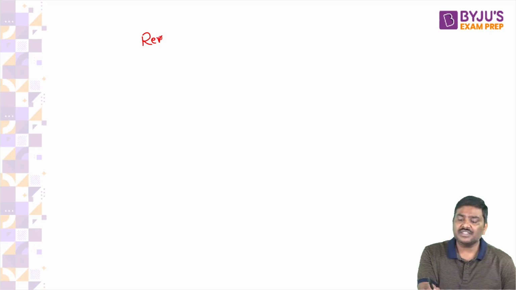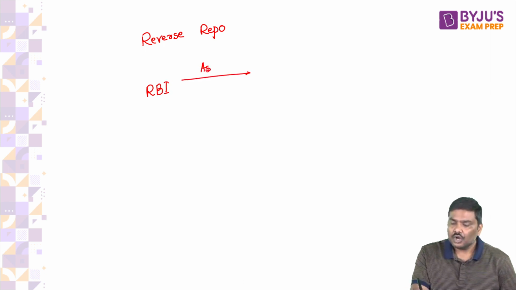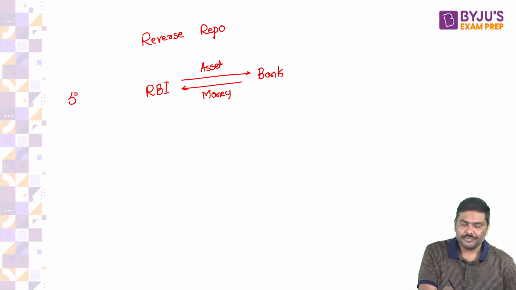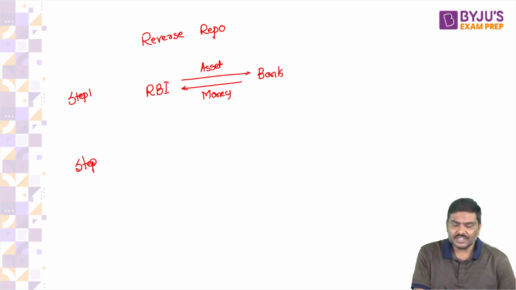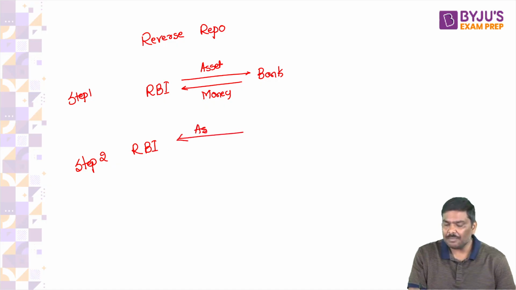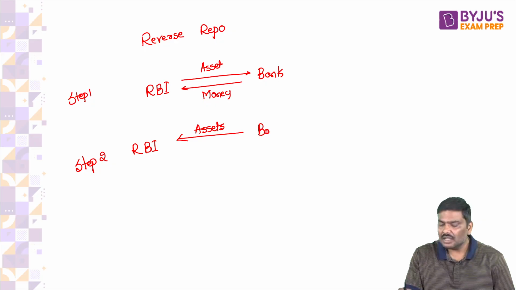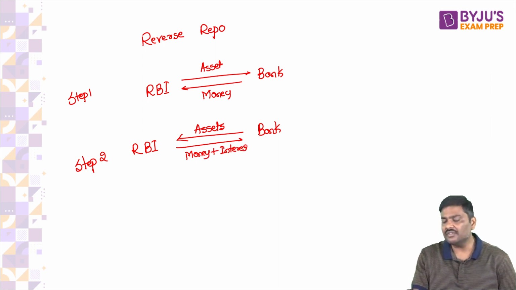Under reverse repo, what is the first step? Here RBI will sell assets to a bank and collect money from the bank. This is step one. And let's say after 7 days, that will be step two. After 7 days, RBI will repurchase the assets from the bank and repay the money along with interest, that is at a specific price. This is a reverse repo.